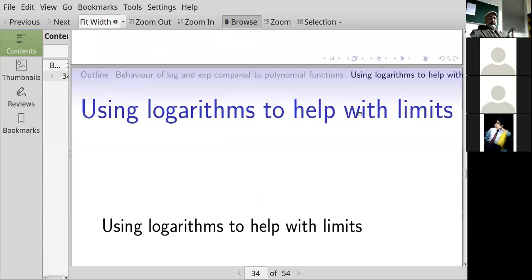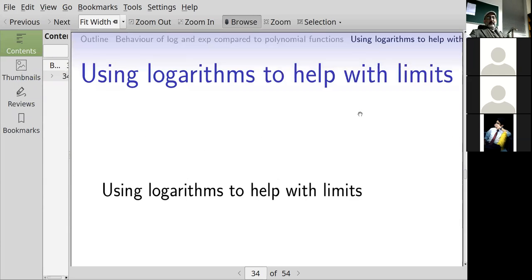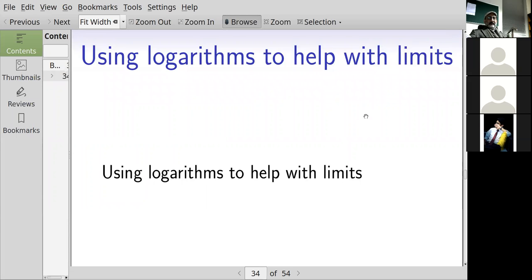So this limit wouldn't exist. Okay, now sometimes you have functions where L'Hopital can help you, but you might have to take the logarithm of the function first.